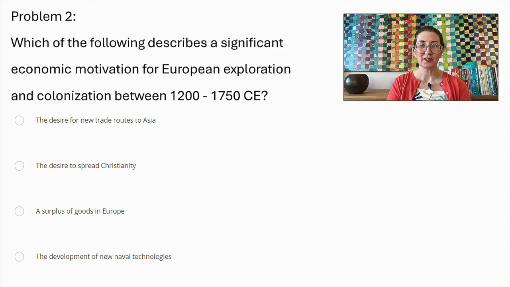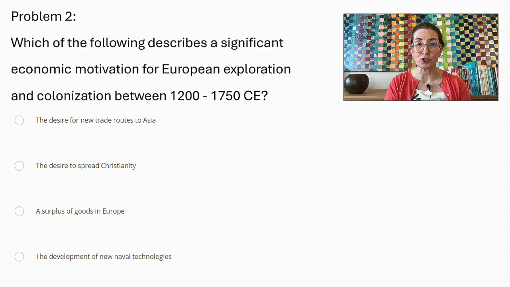Problem number 2. Which of the following describes a significant economic motivation for European exploration and colonization between 1200 and 1750 CE? The desire for new trade routes to Asia, the desire to spread Christianity, a surplus of goods in Europe, or the development of new naval technologies.